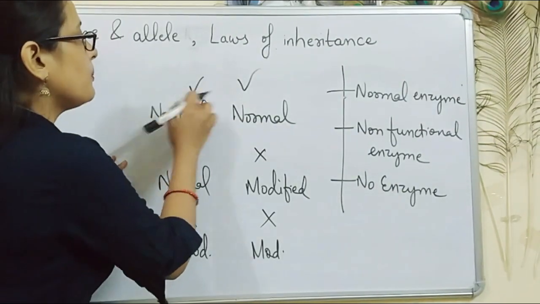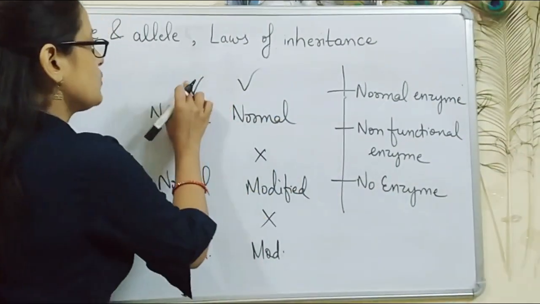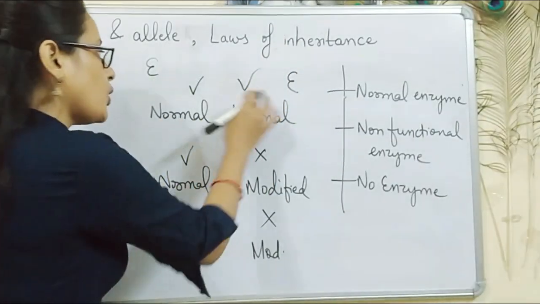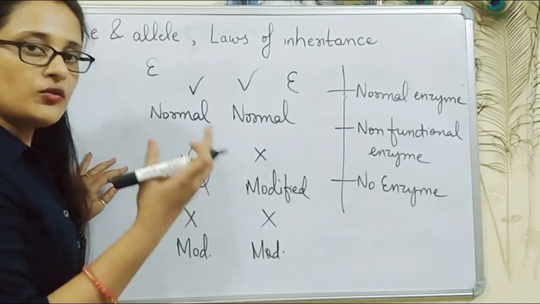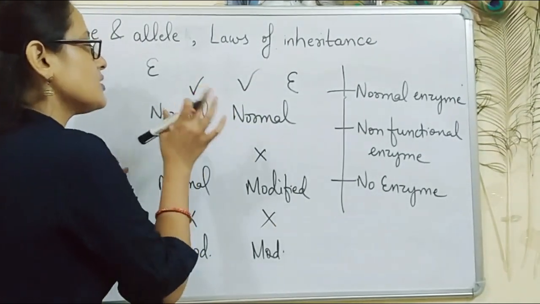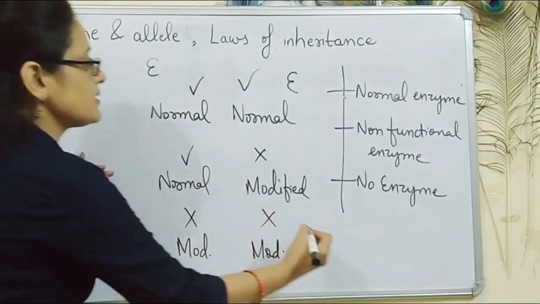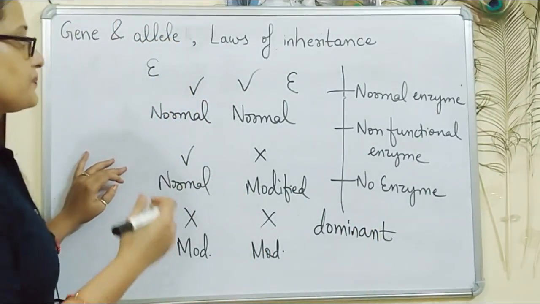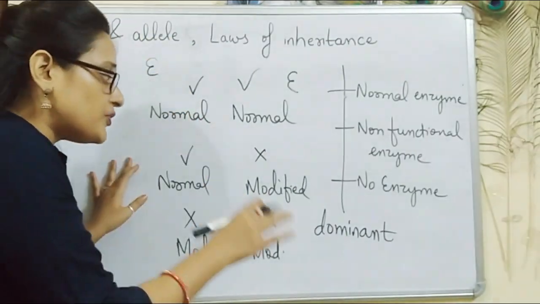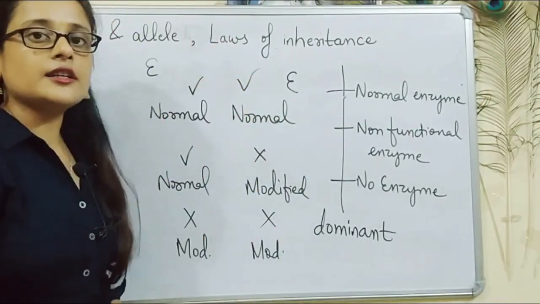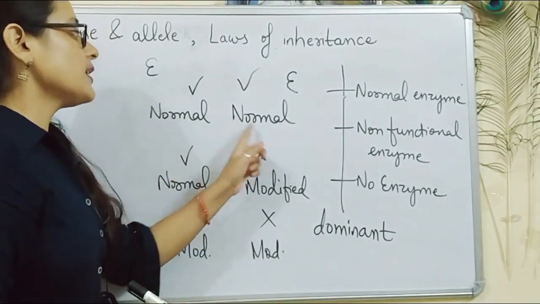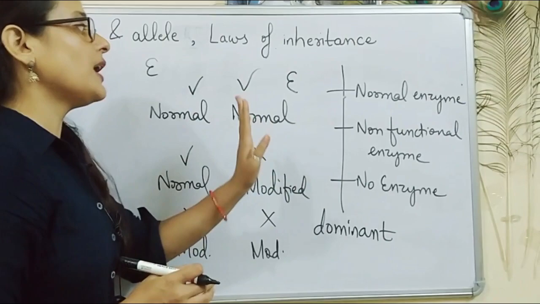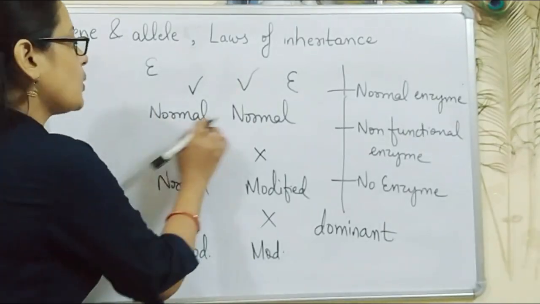In case one suppose both the alleles form normal enzyme. This one will also form a normal enzyme. This one will also form a normal or functional enzyme. In both these cases, the chemical, that is hormone, will be produced. So these both alleles will be called as normal alleles. That is, they will be called as dominant alleles. Dominant means the alleles which show their effect, which are visible in the physical characters of organisms. That is, these alleles affect the physical appearance of organisms. So the alleles which form normal enzyme are called as dominant alleles. So these both are dominant alleles.